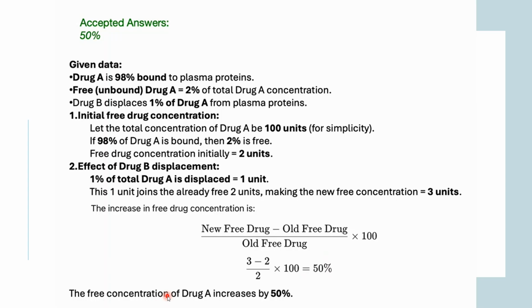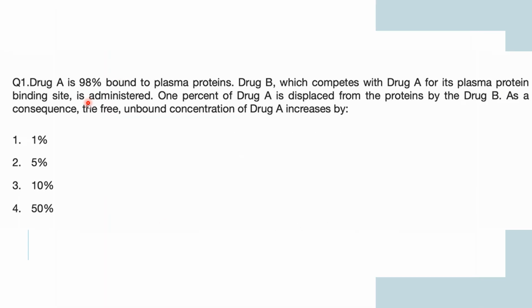Okay, so just think about it again, how it is giving you 50%. So I'm just repeating it. What was the question? Drug A was 98% bound to the plasma protein. Drug B is competing with drug A for its plasma protein. So 1% of drug A, in competition with drug B, is lost. If it is losing 1%, that means now the free drug concentration is increasing by 1 unit, right?